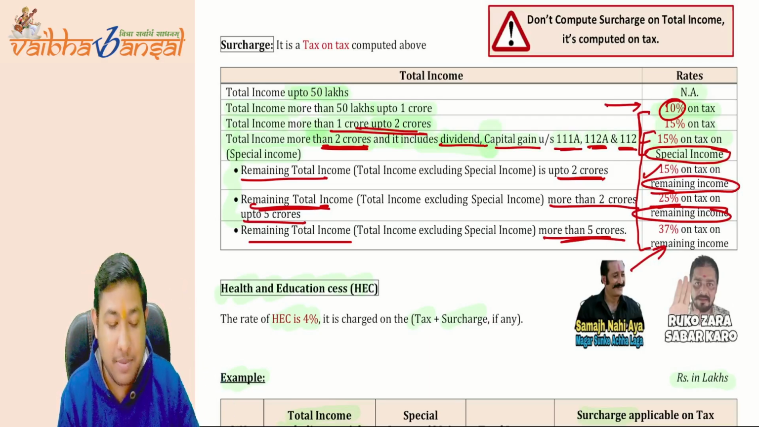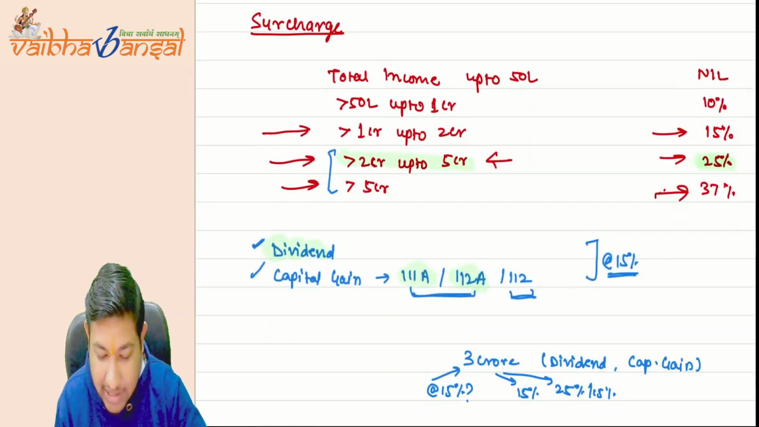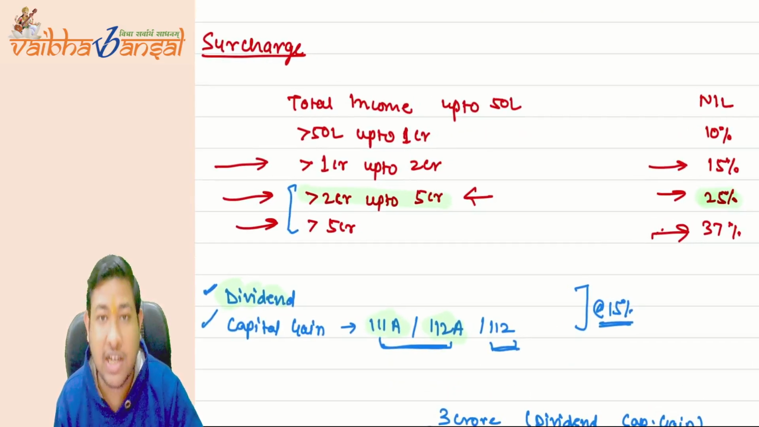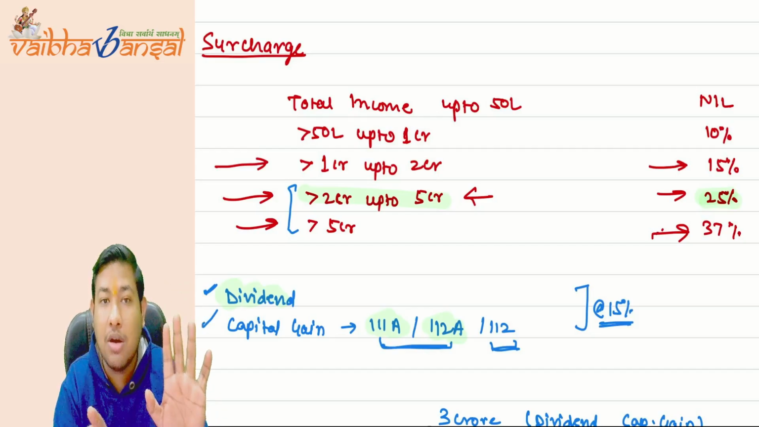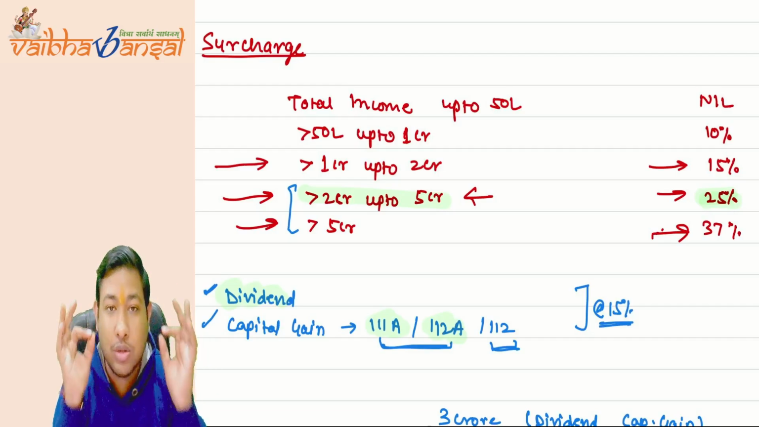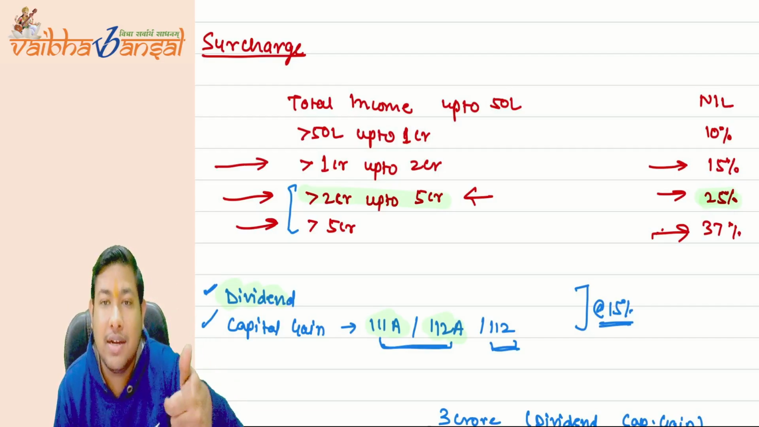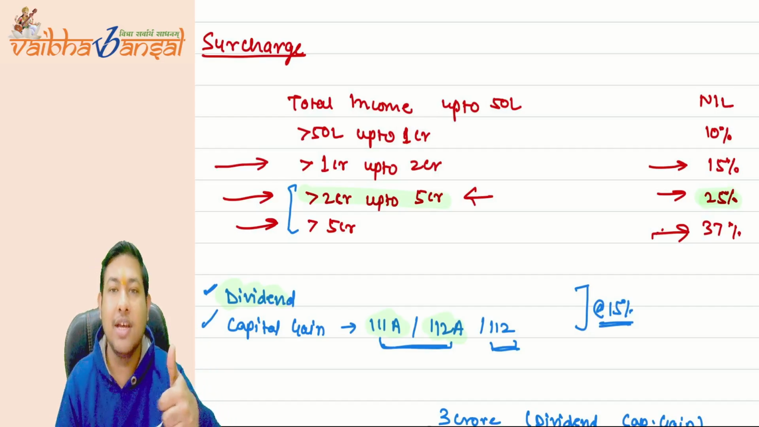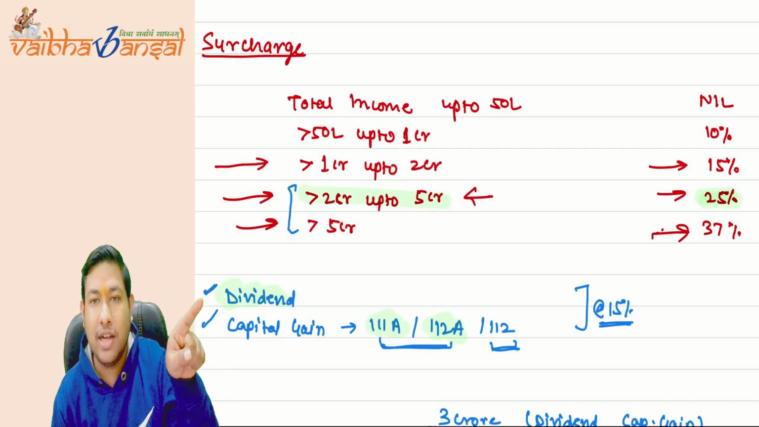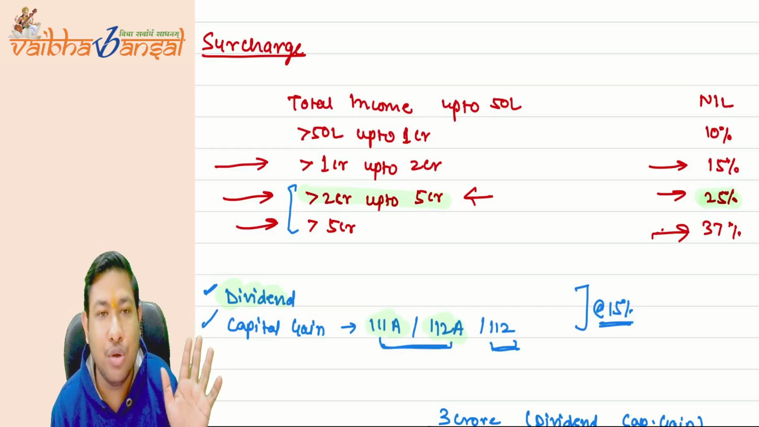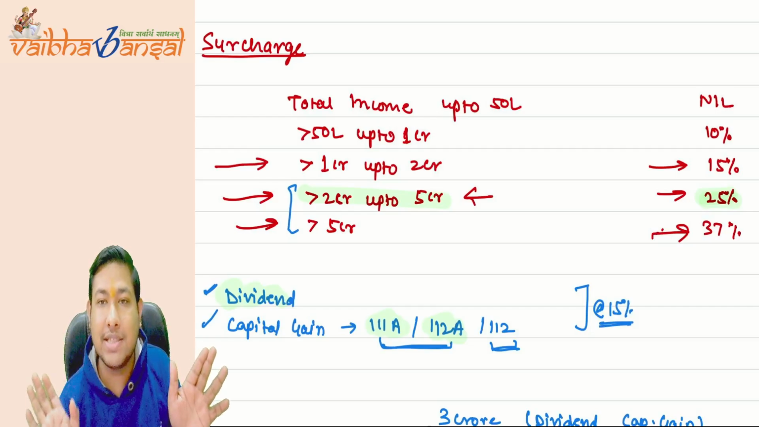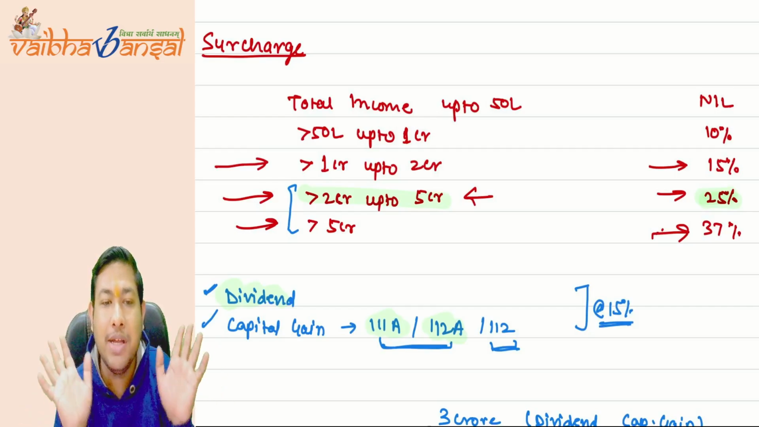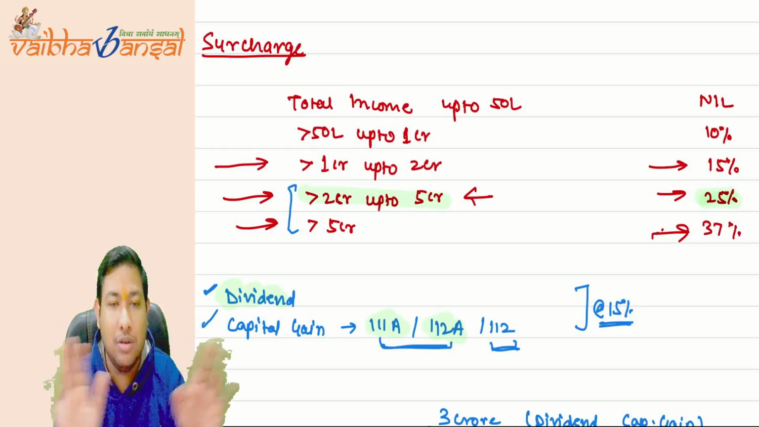What is the surcharge slab that I have shown here for easy understanding: total income up to 50 lakh. If you are earning 50 lakh, that is total income, not the gross total income. Listen to the words very carefully. It is the total income, not the gross total income. So if the total income is up to 50 lakhs, then there will be no surcharge.